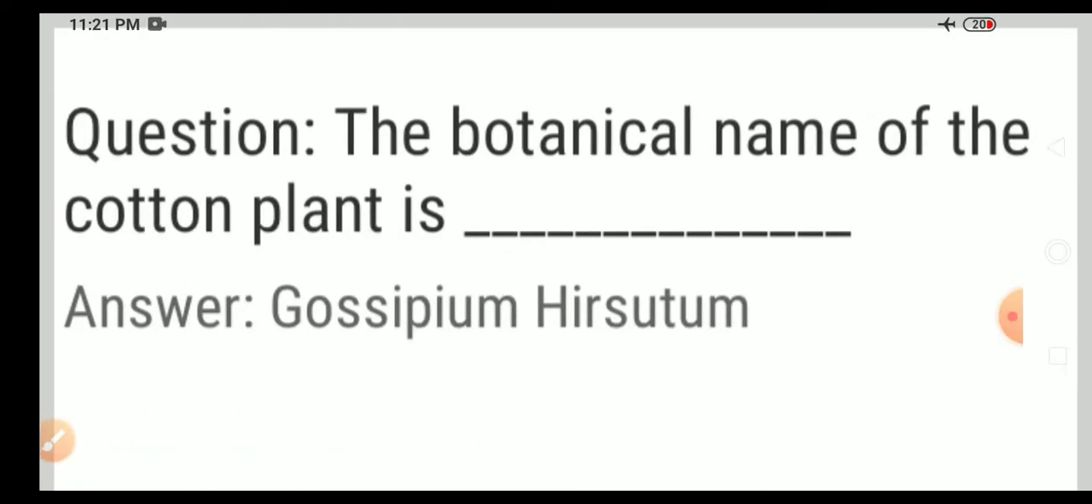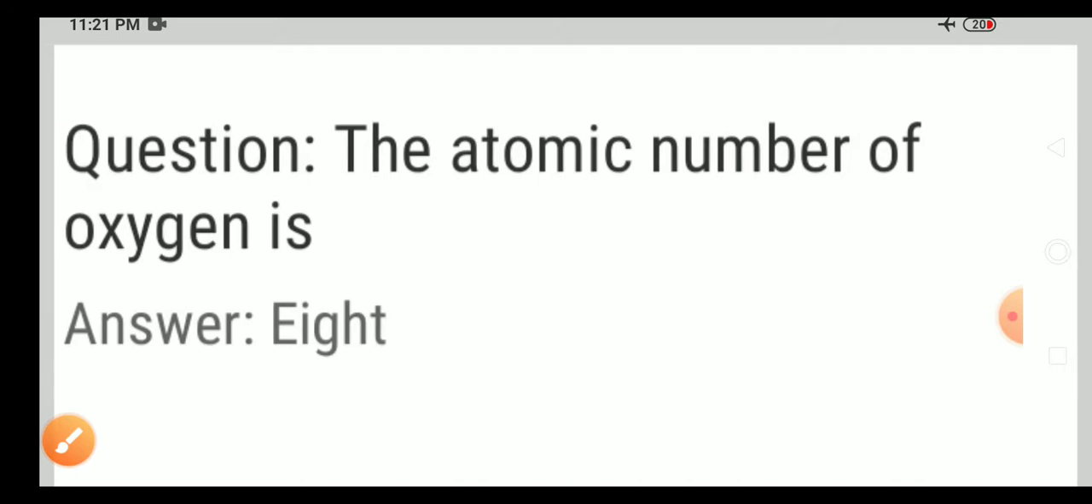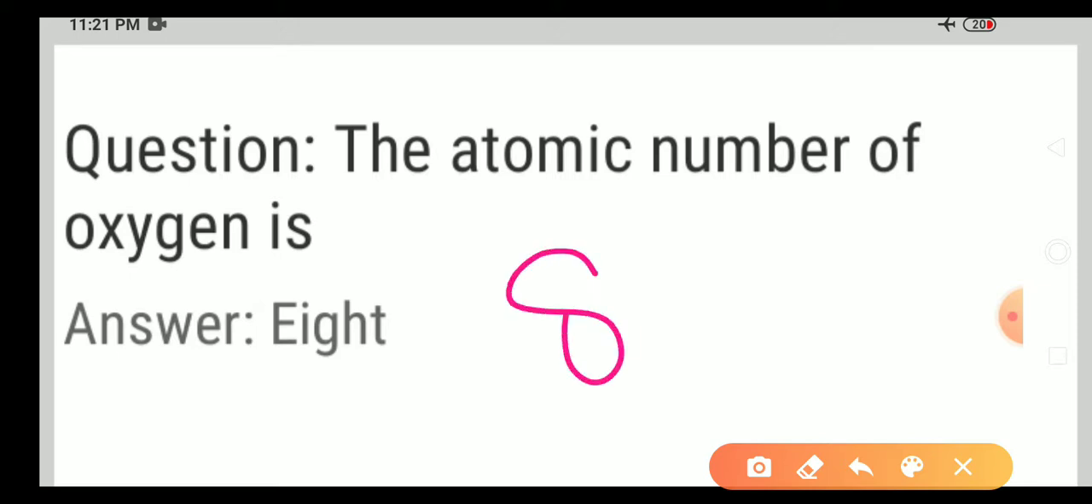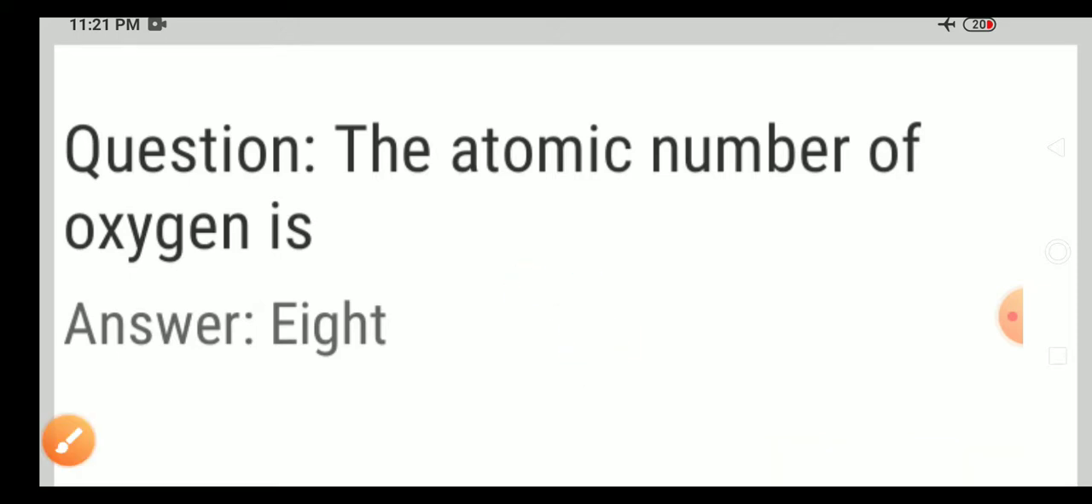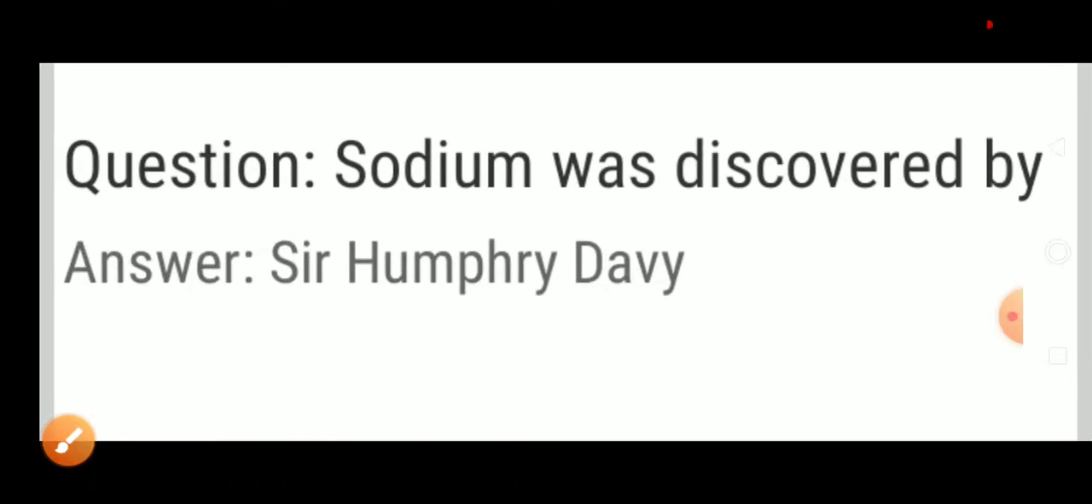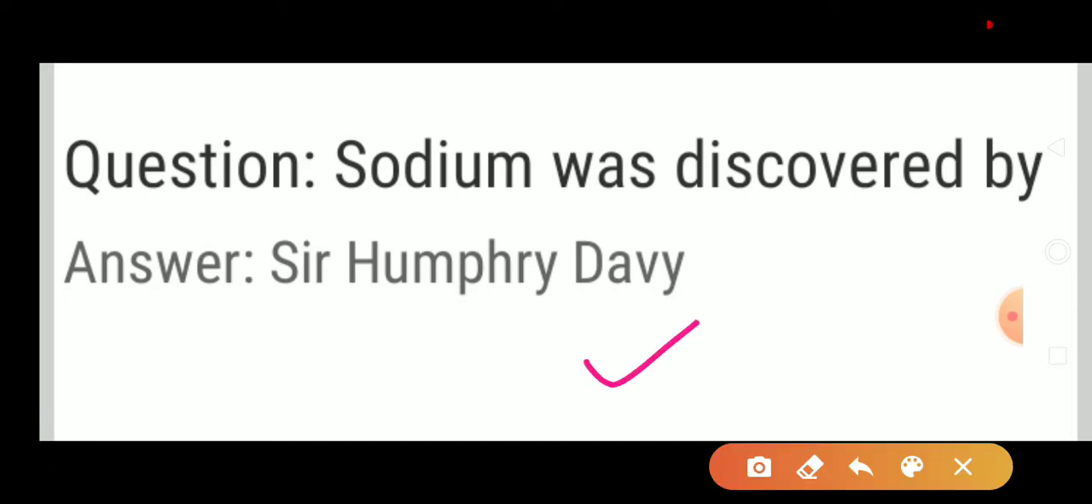Next question. The botanical name of the cotton plant is Gossypium hirsutum. Gossypium hirsutum is the botanical name of cotton plant. Next question. The atomic number of oxygen is 8. Atomic number of oxygen is 8. Next question. Sodium was discovered by, answer, Sir Humphry Davy. Sir Humphry Davy discovered sodium.